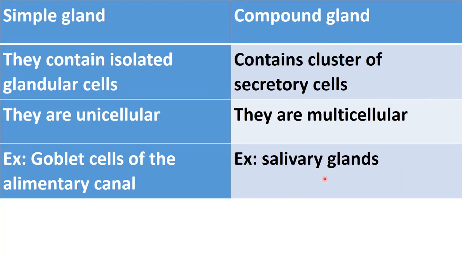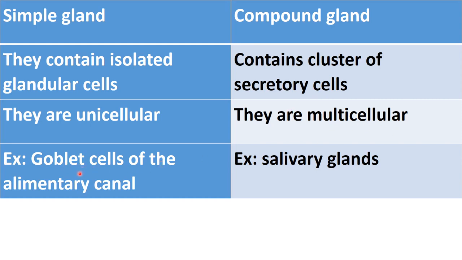Next is the difference between simple gland and compound gland. Simple gland contains isolated glandular cells, means only an isolated single cell will be present here in a simple gland, while in compound gland a cluster of secretory cells is present. The whole cluster of many cells makes a compound gland. Simple glands are unicellular because these are made up of a single cell, right? While in compound glands, because a cluster of cells is present, that's why these are multicellular.